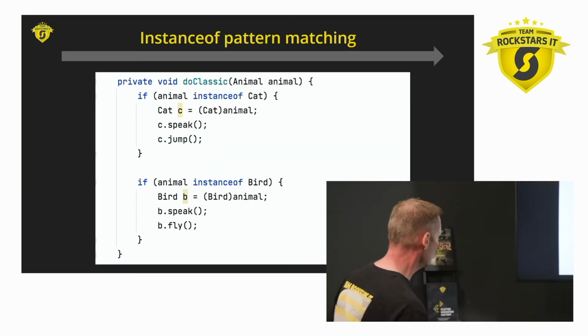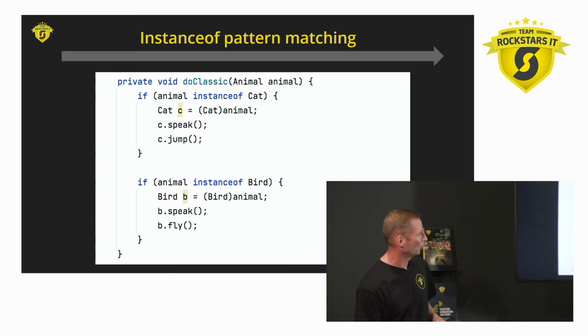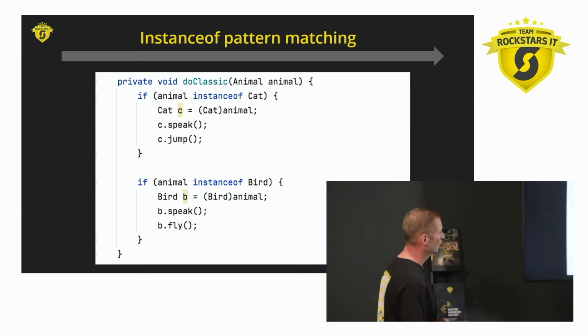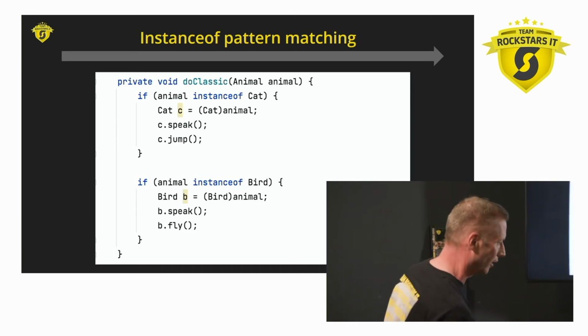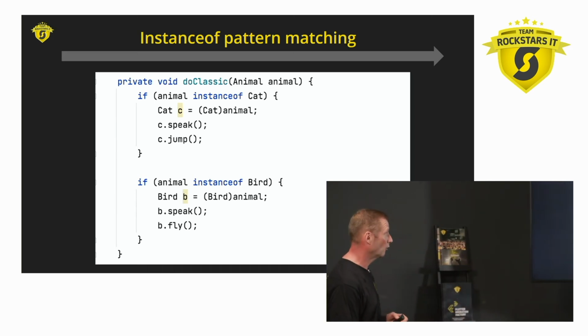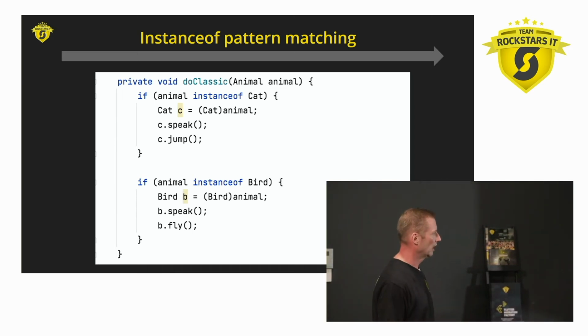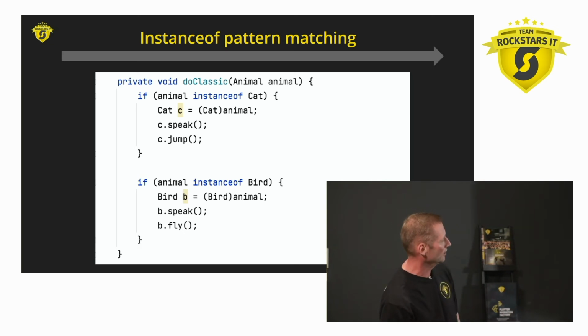Now, in the traditional classical way, if we would get an Animal object into this code, then we would say something like, if it's an instanceof Cat, then let's cast the animal to a Cat. Let's say meow, and then make it jump. And the same for Bird. And that changed a bit with the instanceof pattern matching.